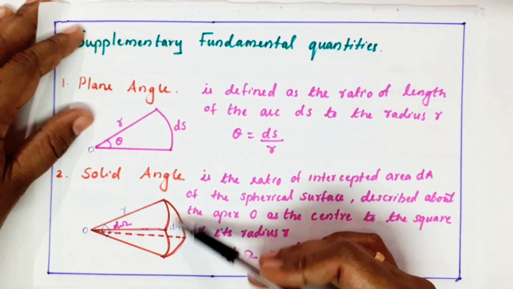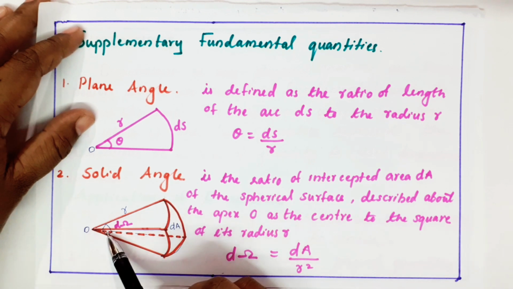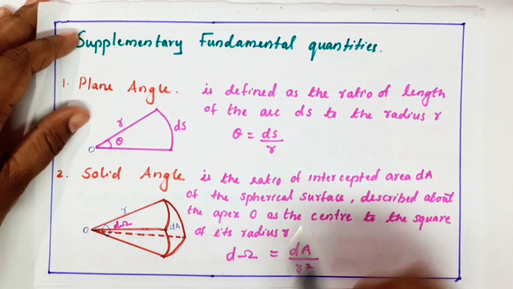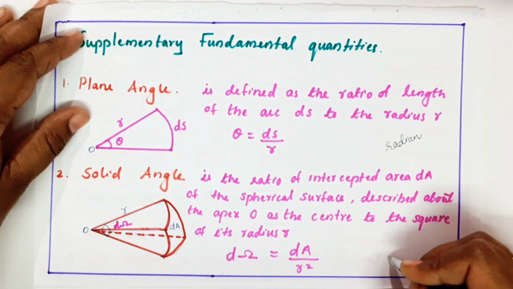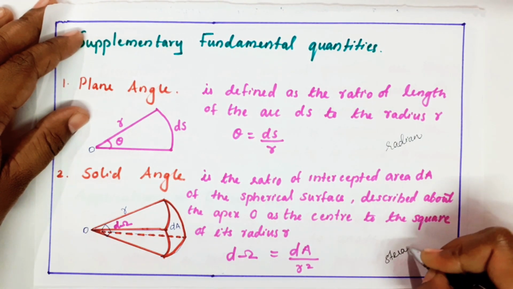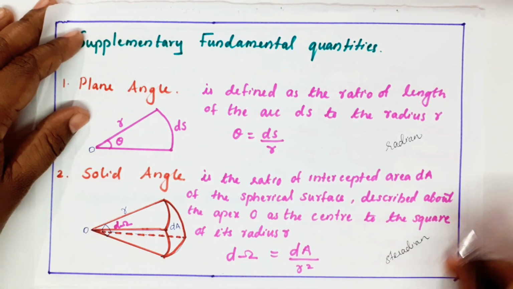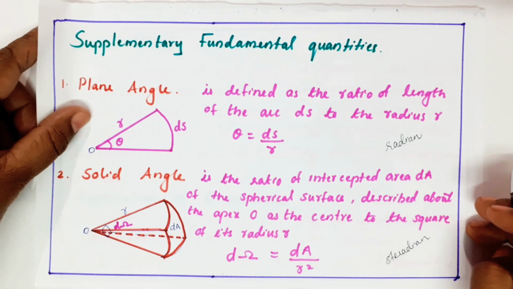dA is the area at the top region of our cone, and we take this distance as the radius because we are assuming this as a part of a sphere. So r is the radius and d omega is the solid angle, d omega equals dA by r square. This is expressed in terms of radian. The unit of plane angle is radian and the unit of solid angle is steradian. These are the supplementary fundamental units.